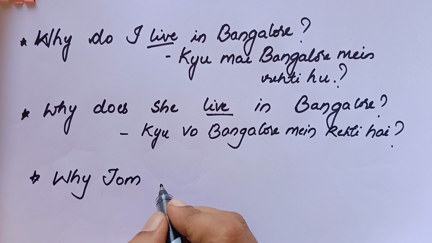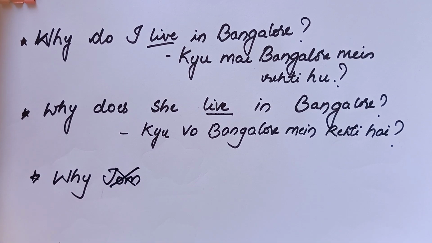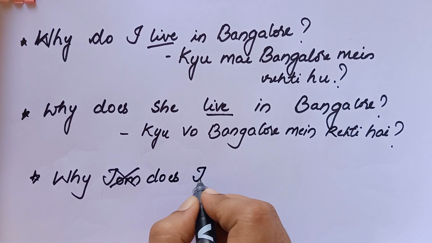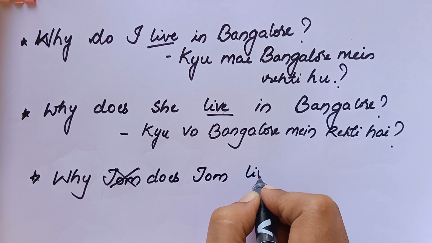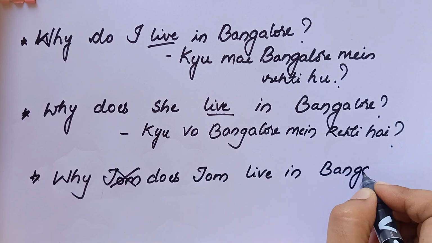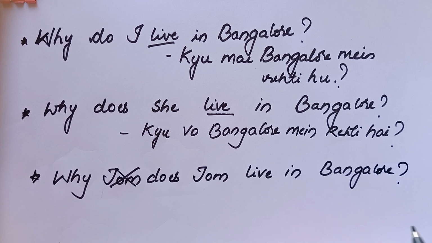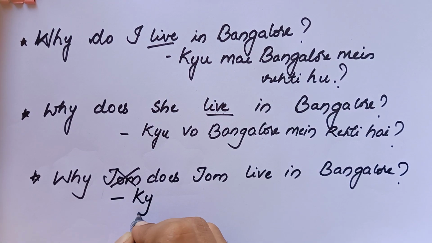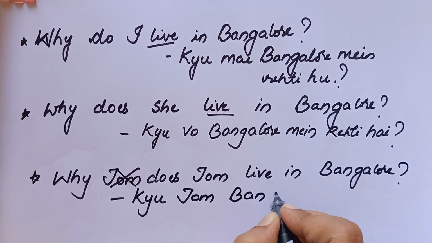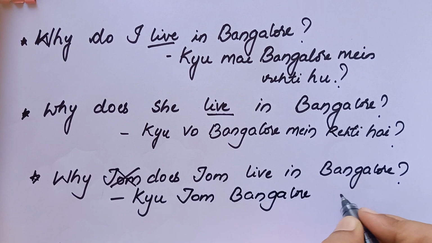So why Tom live in Bangalore will be wrong. So I should use the word does or do in case of simple present tense under this WH questions. Why does Tom live in Bangalore? Why Tom live in Bangalore is wrong. So you should use why does Tom live in Bangalore? क्यों Tom Bangalore में रहता है?